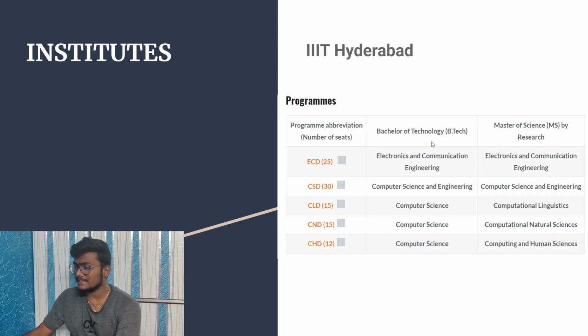So ECD, that is nothing but BTech, the ECE course with Master of Science by Research. So you will get, as I said, dual degrees: BTech plus MS. That is ECD 25 seats, CSD 30 seats, CLD 15 seats, CND 15 seats, CHD 12 seats. You can see computer science, computational linguistics, computational natural sciences, computing and human sciences, and CSD is computer science and engineering with MS. So these are the departments and the courses they are going to give if you give your best in this exam. Take a screenshot of this.